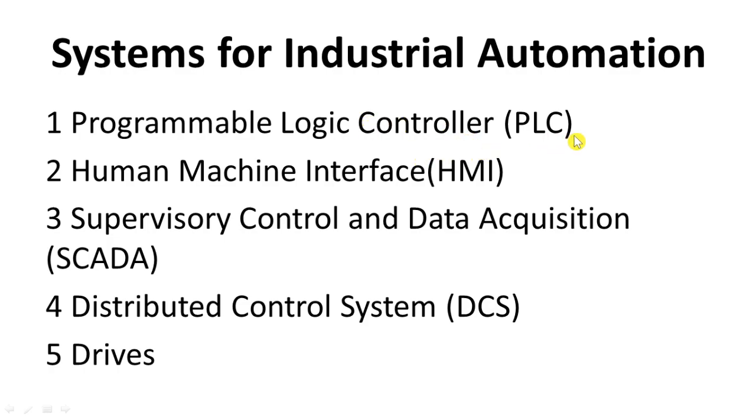Next is the human machine interface. Why is the human machine interface used? The machine gives an output signal, but we do not measure or see directly how this output is generated.